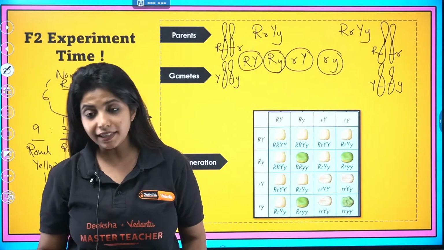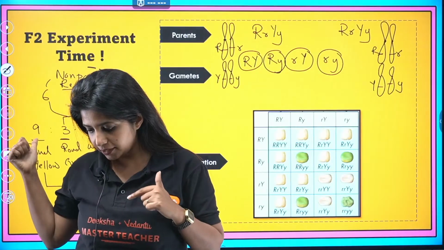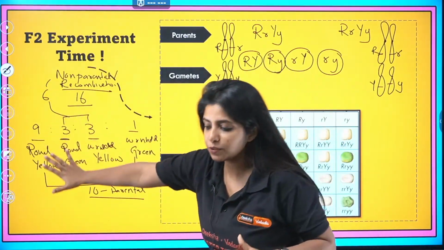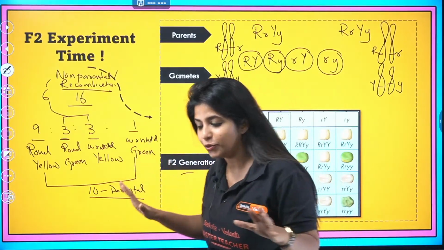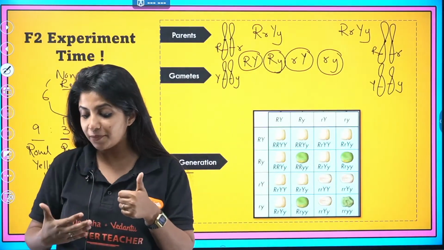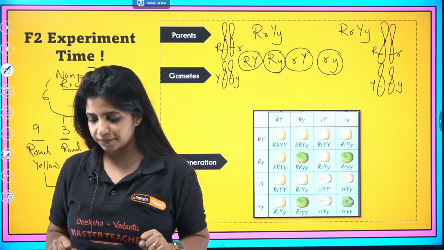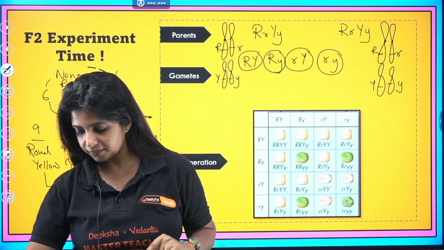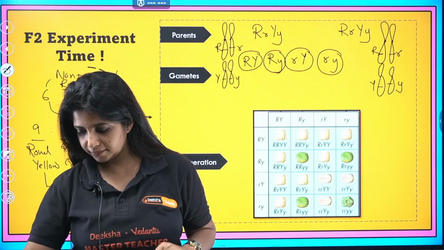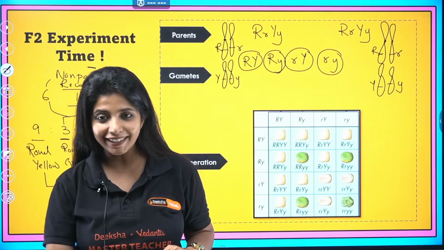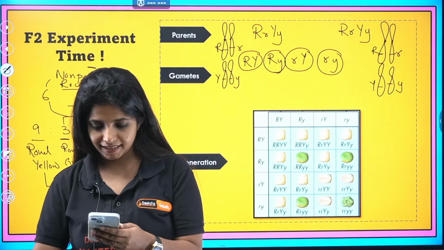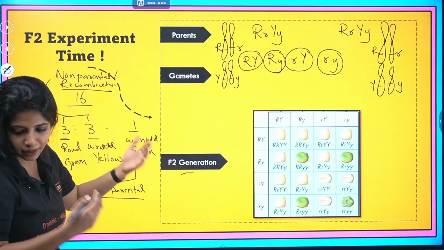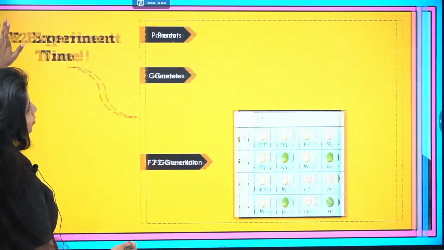So children, clear? This particular portion is also clear. If clear, can you give me thumbs up? If this portion is super clear to all of you, can you give me thumbs up? Probably I can go ahead and make you solve some questions from KCET. Done? Okay. So I'll go ahead.